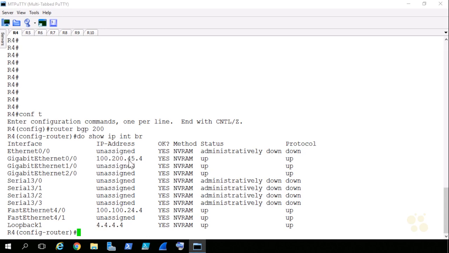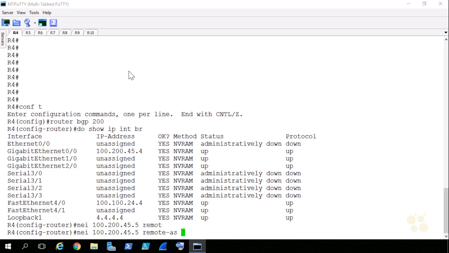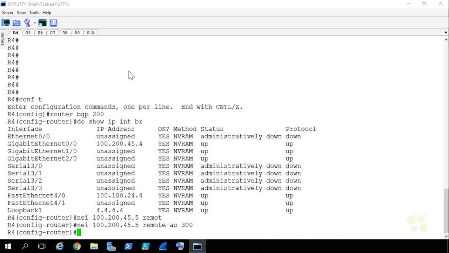This little third octet here represents router 4, router 5, and then the last octet is the router number itself. So if I say neighbor 100.200.45.5, the remote autonomous system in this case is going to be 300, because R4 doesn't know or care about the confederation. The confederation is going to serve AS300, so this will be a valid configuration on R4.